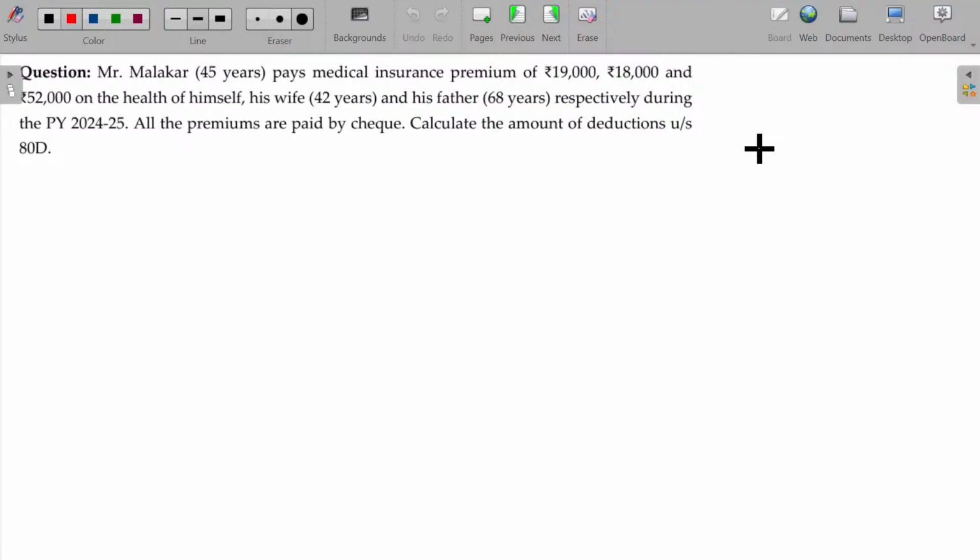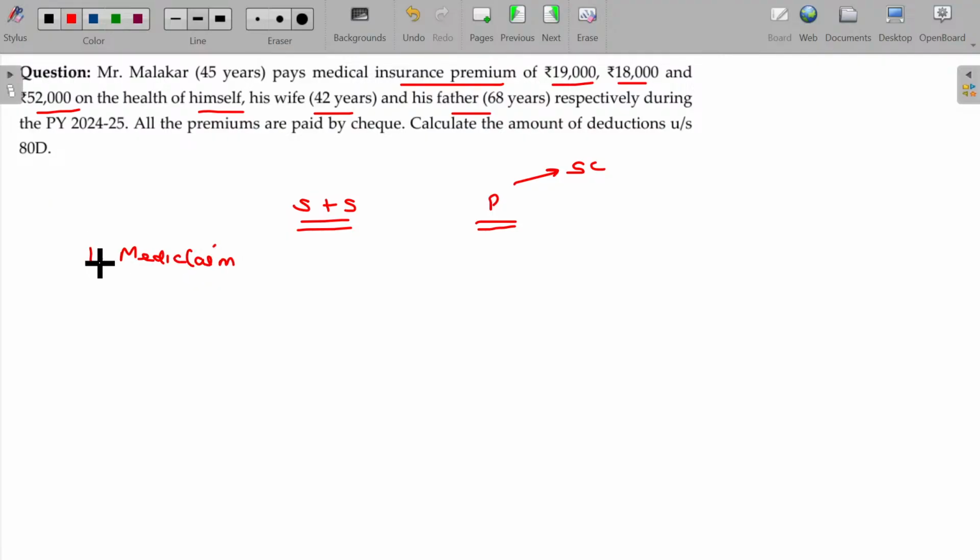Let's now start with the illustration. Mr. Malakar pays medical insurance premium 19,000 and 18,000 on the health of himself, his wife, and his father. So, self, spouse, parents. Parents being senior citizen. Now, mediclaim policy. So, for self and spouse 19 and 18, what's the value? 37,000.